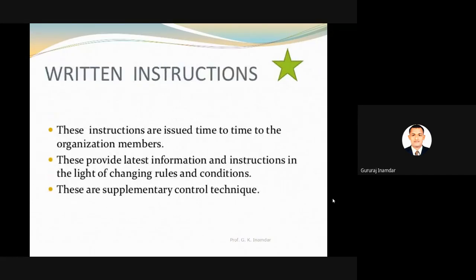Now written instruction. Whenever these instructions are issued from time to time to the organization members, while controlling, written instructions are very important. For example, if you have visited different industries, there are live messages or written values there. In an industry there is a blackboard on which time to time the written values are written. What is the market price? If you watch or read a newspaper, what is on it? Gold prices.